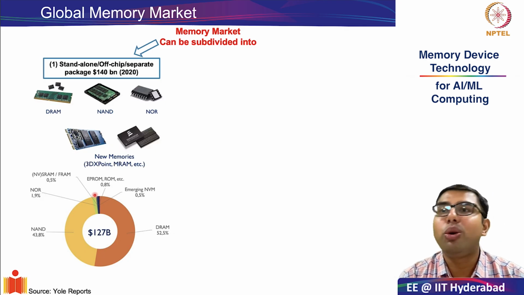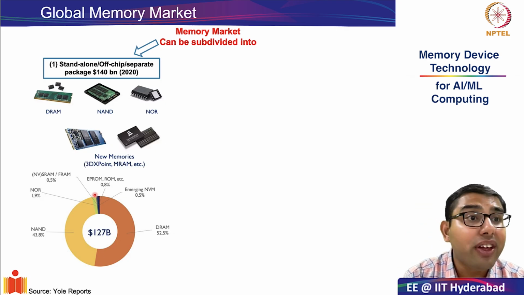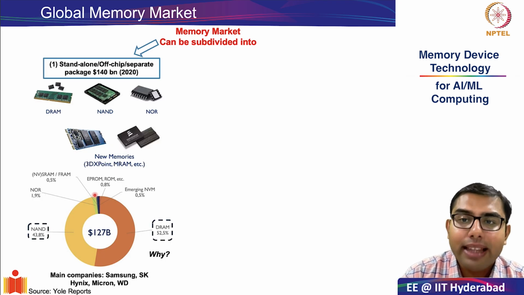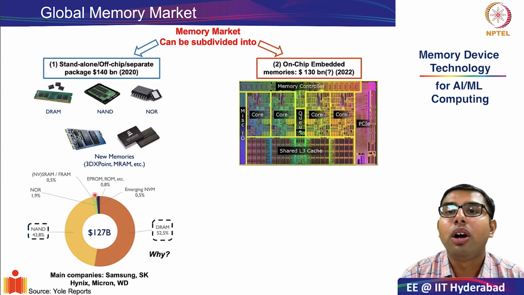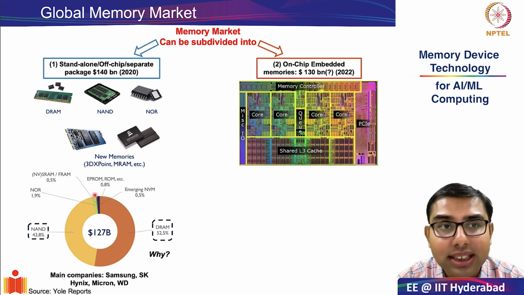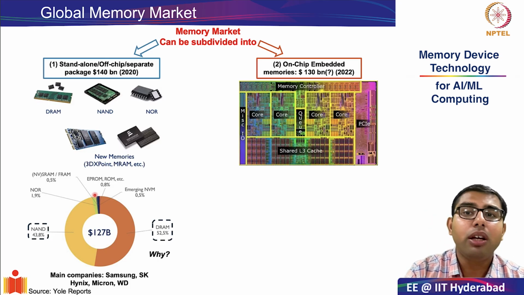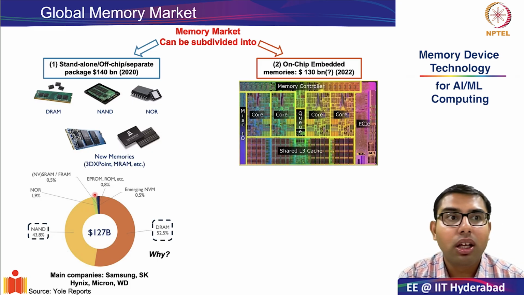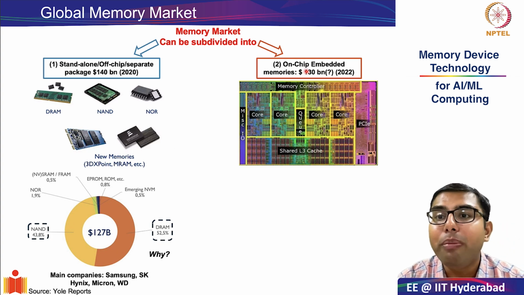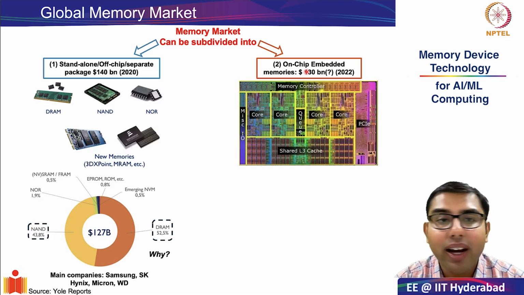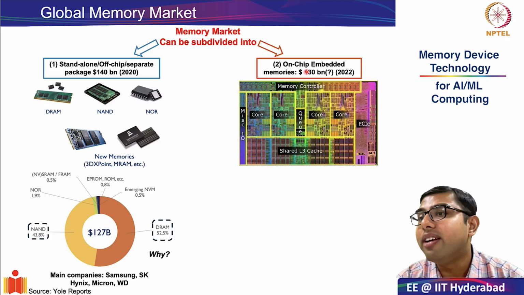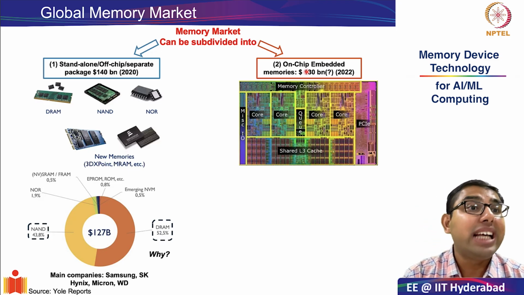Can you take a moment to pause and guess what could be the other major component of the memory market? That would be your on-chip or embedded memories. The first is your off-chip memory, the second is your on-chip memory. And now you will be very surprised to see that the size of the on-chip memory is roughly equivalent to the size of the off-chip memory. It is close to $130 billion. Again, why is this the case?